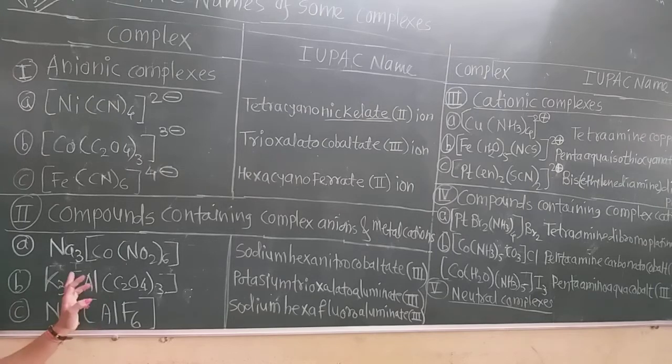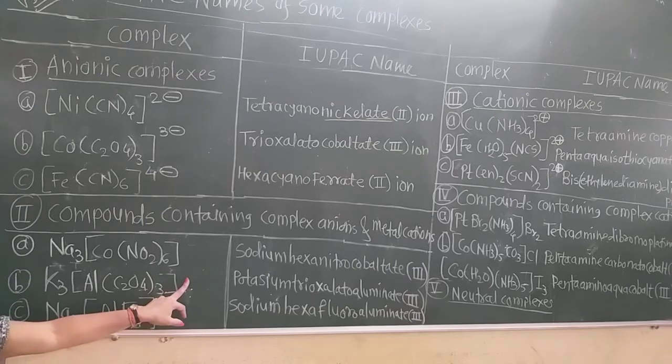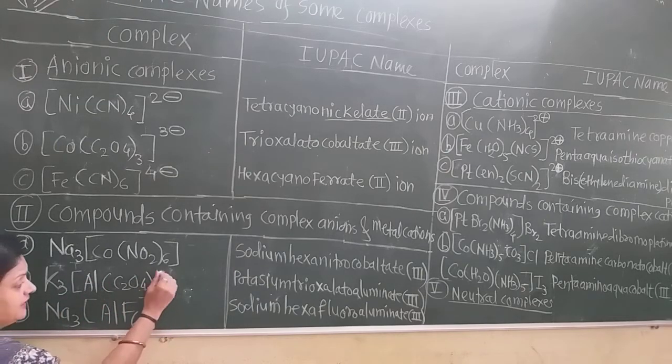So this coordination sphere has minus 3 charge. And this aluminium has plus 3 charge because they cancel each other, plus 3 and remaining minus 3. And in this way, this compound is given the name potassium trioxalato.